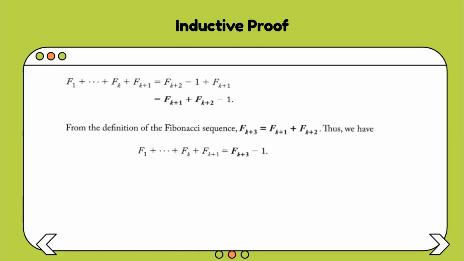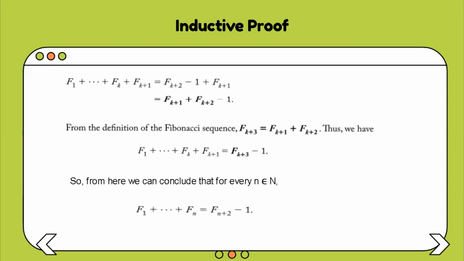Thus we have F1 plus until F(k+1) is equal to F(k+3) minus 1. So from here we can conclude that for every natural number n, F1 plus F2 plus F3 until Fn is equal to F(n+2) minus 1.